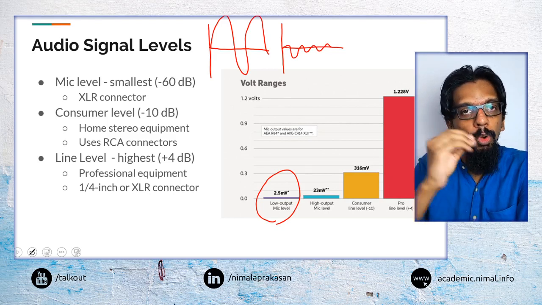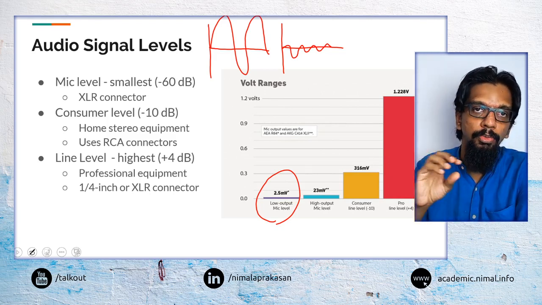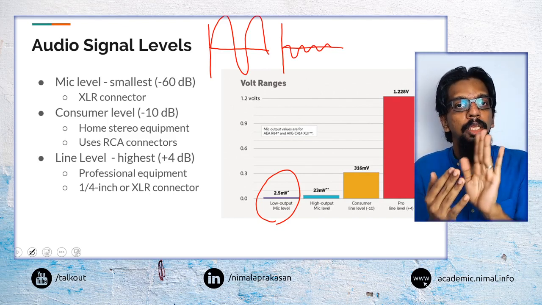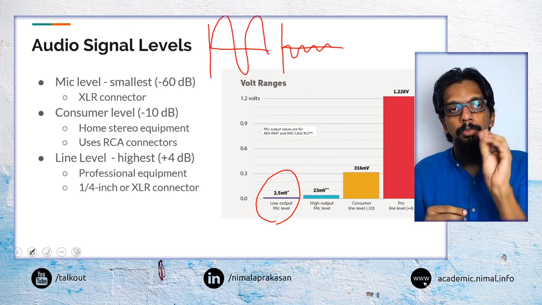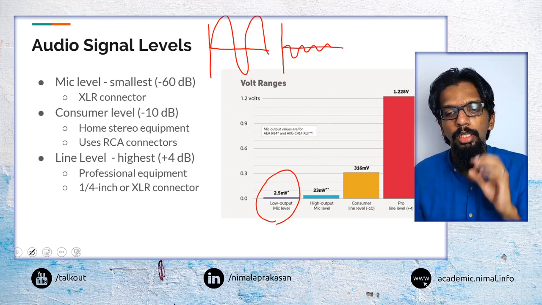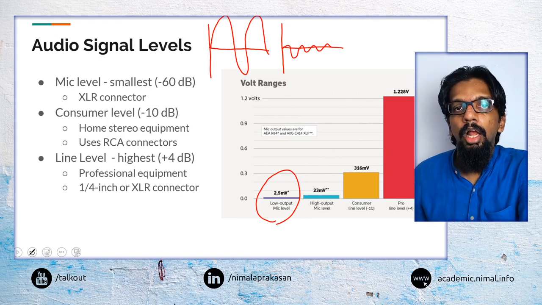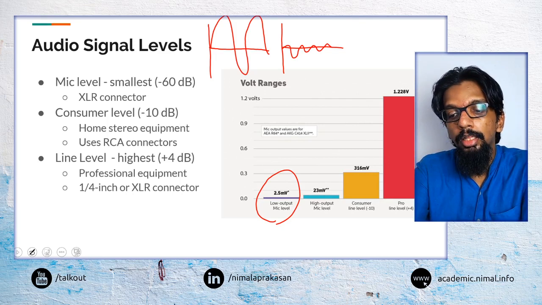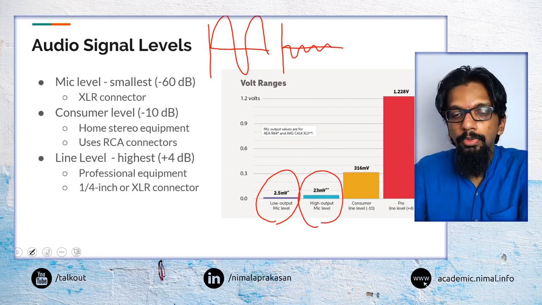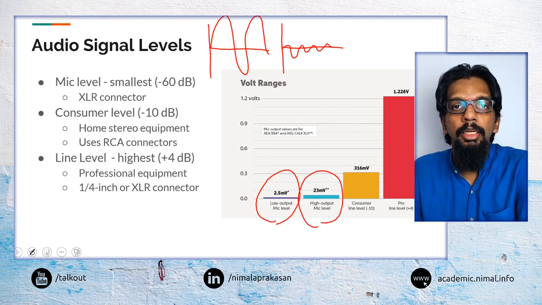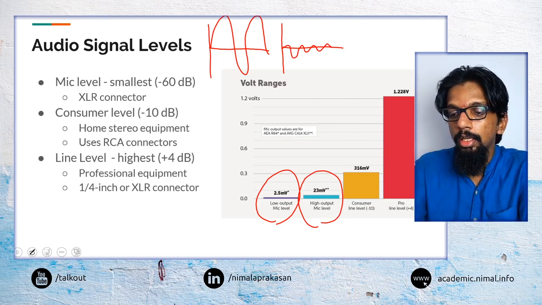The voltage coming out of the microphone is created by the sound waves that are hitting the microphone elements, and that could be a fairly low voltage. High-end microphones may have a slightly higher, better voltage response.